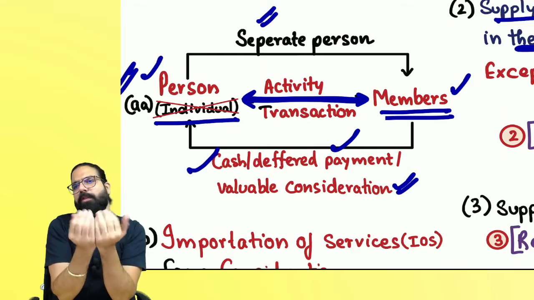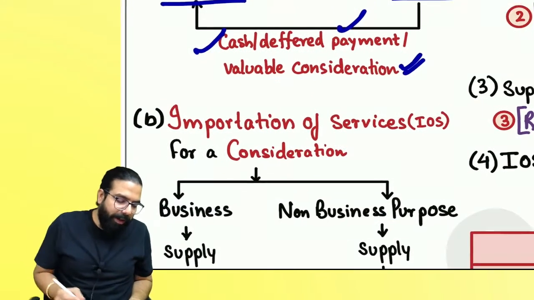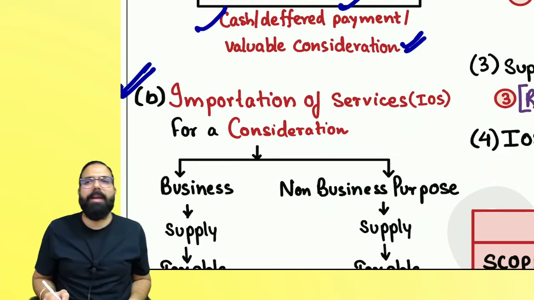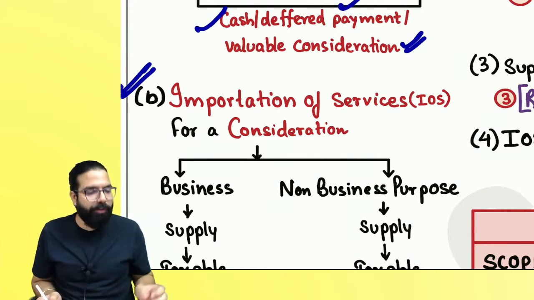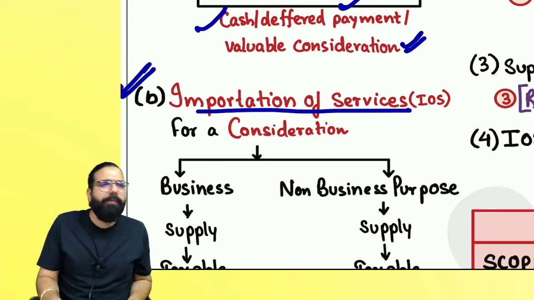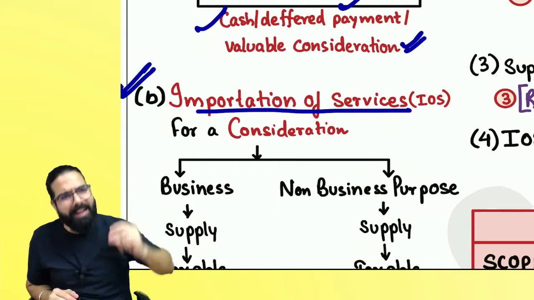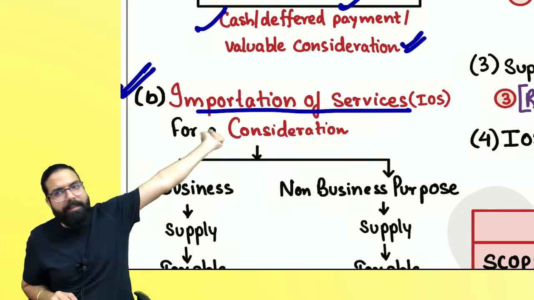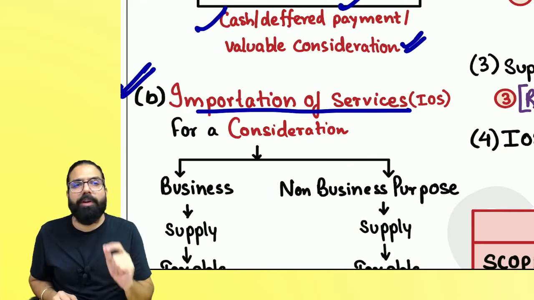If it is goods, then it is supply of goods. If it is service, then it is supply of service. Then we have section 7(1)(b), which talks about importation of services. First of all, what do you mean by importation of service? Supplier is outside India, recipient is in India, place of supply is in India, then it's importation of service.